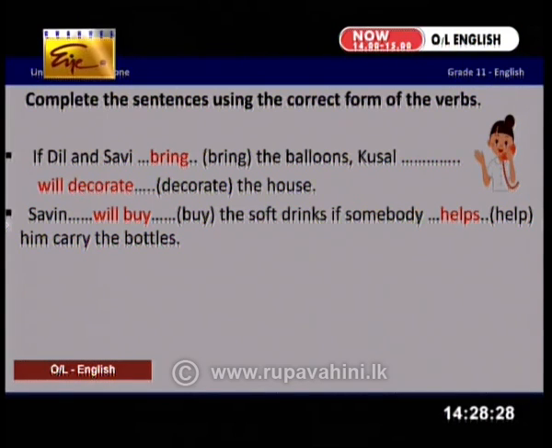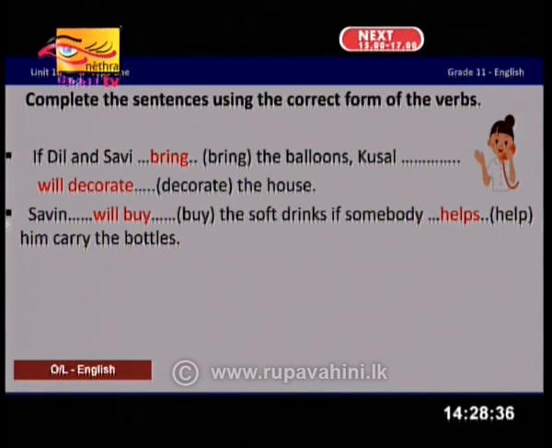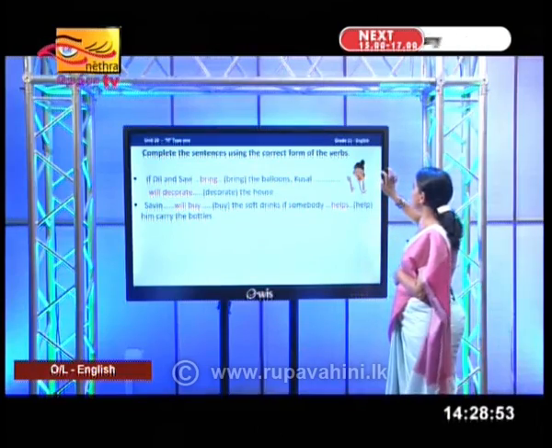If somebody, simple present, the verb help is given, but we are referring to somebody. You know that it's a definite singular. Therefore, somebody helps. If somebody helps him carry the bottles, what happens? Savin will buy the soft drinks. So the sentence is, Savin will buy the soft drinks if somebody helps him carry the bottles. Okay, let's move on to the third one.